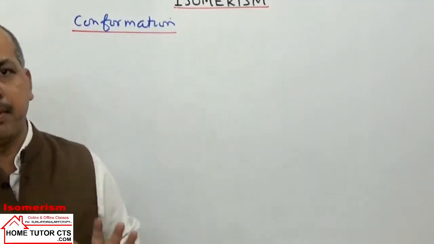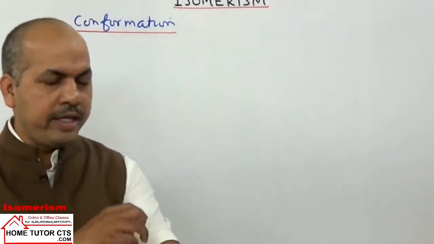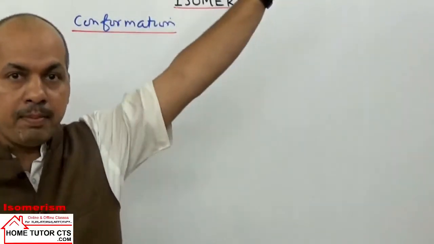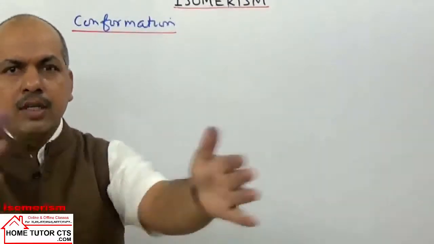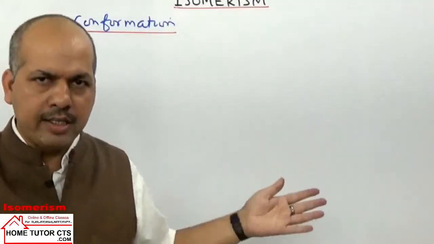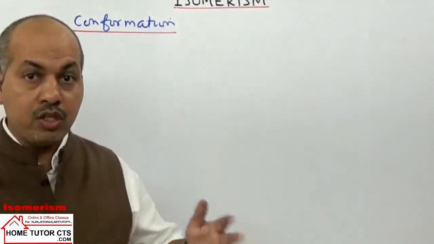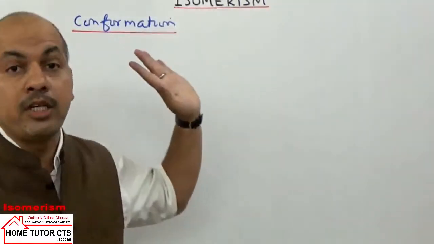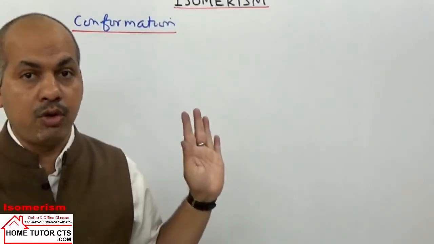If you take one simple example, if I take my hands attachment here to shoulders, it is configuration. I can move hand up, down, front, back, anyone, both hands. I can move in any direction. All this kind of movement taken here, they give rise to what? Different conformation.